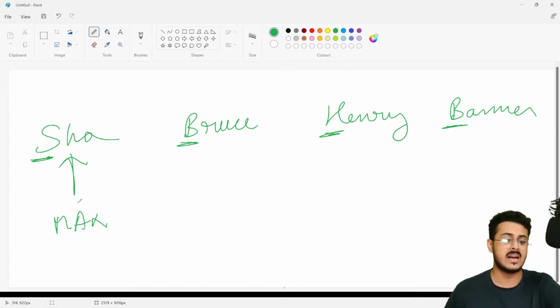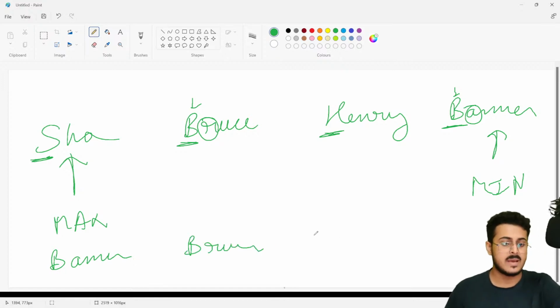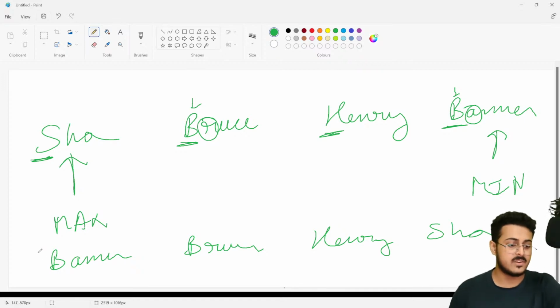Now what will be the minimum value? So minimum is B, but we are having two B's right over here. So you look at the next element, R and A. Out of R and A, which is minimum? A is minimum. So Banner would be the minimum value. And if you're trying to arrange it in alphabetical order, first you will be having Banner, then Bruce, then Henry, and then SHA. Okay, so that will be your sorted list.